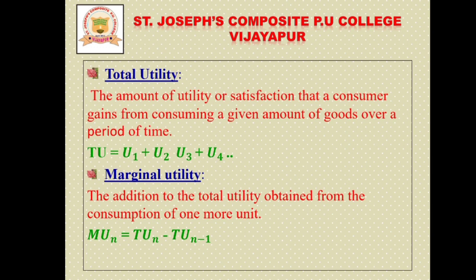And third one is marginal utility. Now what is this marginal utility? Marginal means the additional utility, that is, the addition to the total utility obtained from the consumption of one more unit. It means the extra utility earned by a consumer by adding one more unit to the total utility. So we can derive marginal utility like this: MUn is equal to TUn minus TUn-1. Okay students, so these are the main concepts of utility.